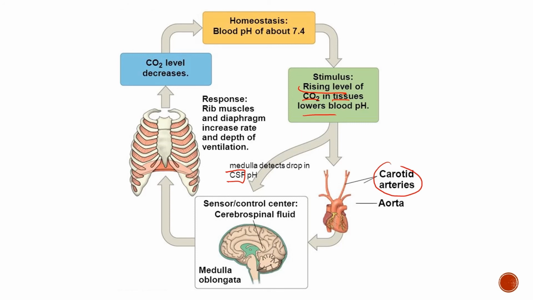The response is that the rib muscles and diaphragm will increase the rate and depth of ventilation. So we will increase our breathing rate and the depth of our breathing. When we increase this rate, it will help to decrease the level of carbon dioxide back to a normal level, which is about pH 7.4.